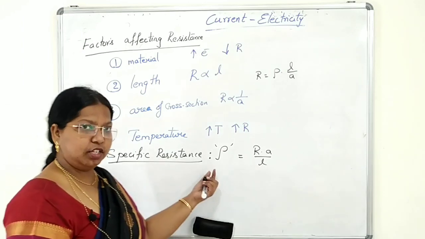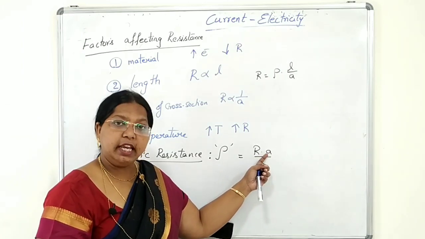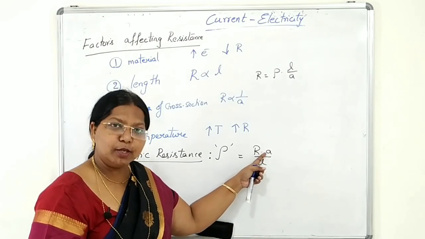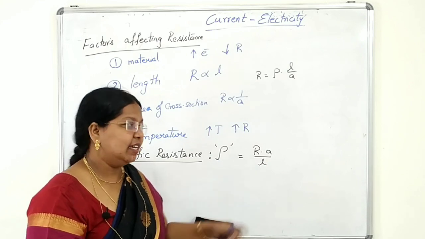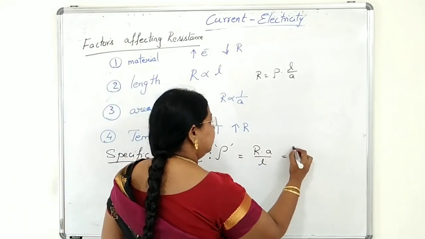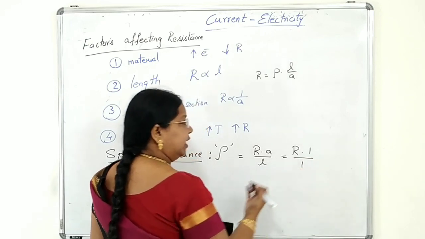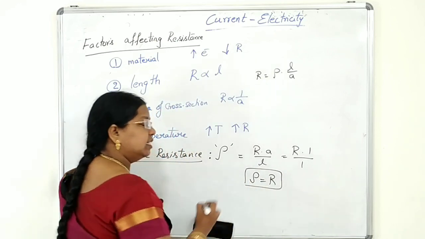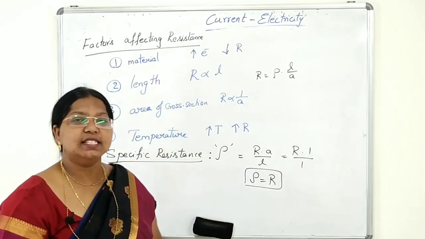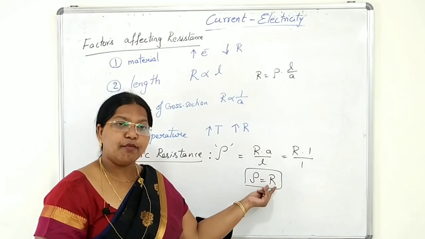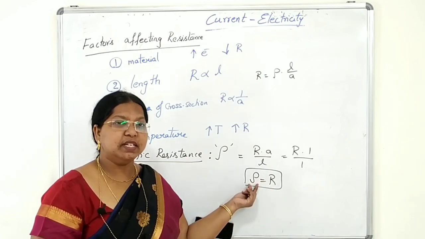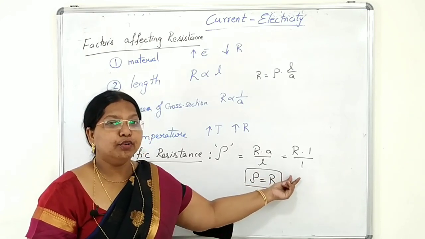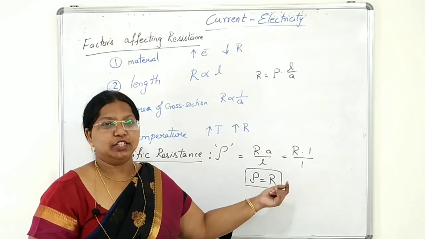Okay, we'll get the definition now. Suppose we are using a conductor of unit area of cross section and unit length. Then what happens? Specific resistance will be equal to the resistance of the conductor. So what is specific resistance, students? It is the resistance of the conductor of unit length and unit area of cross section.